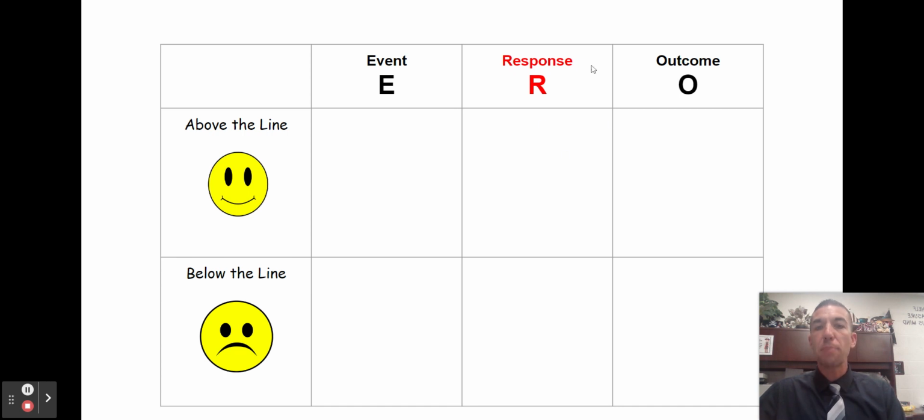And then our response right here in the middle is what we have 100% control over. We have to own our responses. We choose these. Nobody else makes our choices or our responses for us. And then finally, over here, the last one is our outcome. While we don't get to completely control our outcome, if we give good above the line responses, we can influence that outcome to try and get the things we're working towards.